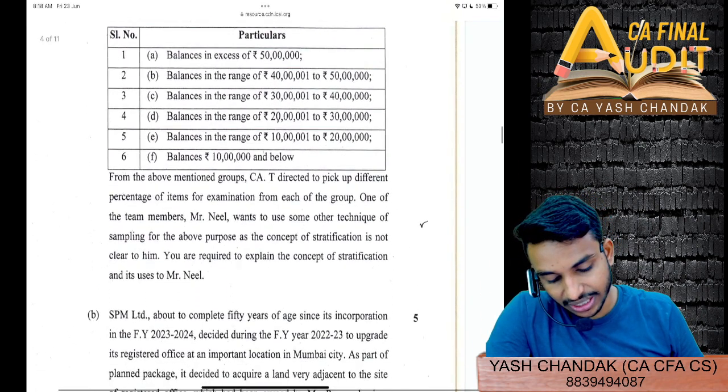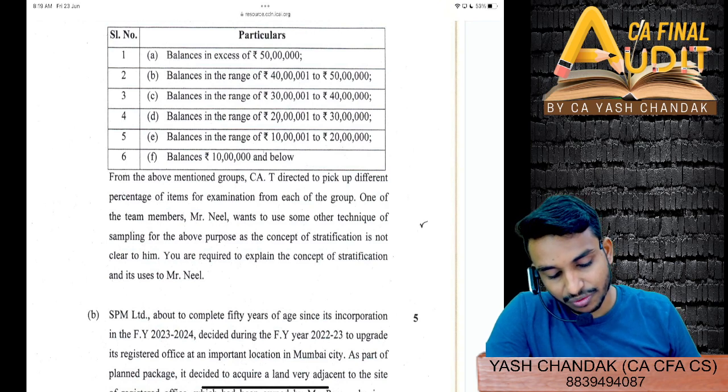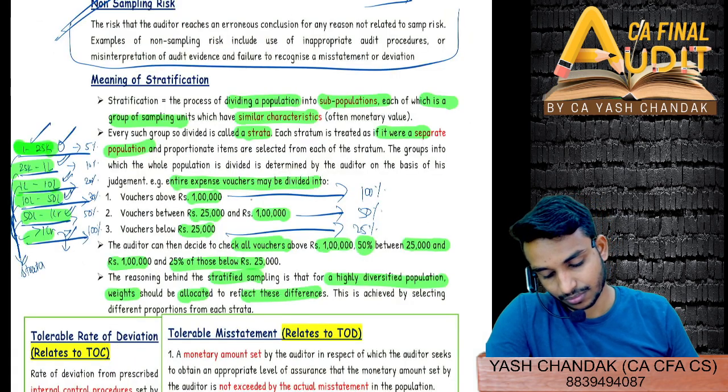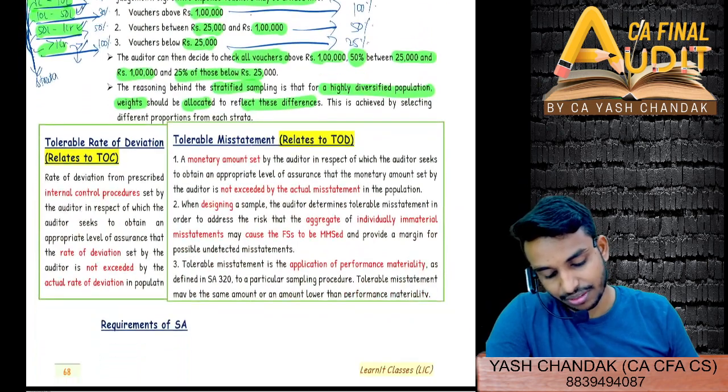From the above mentioned group, CAT directed to pick up different percentage of items for examination from each of the group. One of the team member wants to use some other technique of sampling for the above purpose. As the concept of stratification is not clear to him, you are required to explain the concept of stratification. Explain it to him.